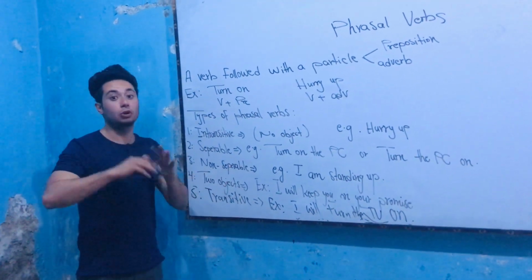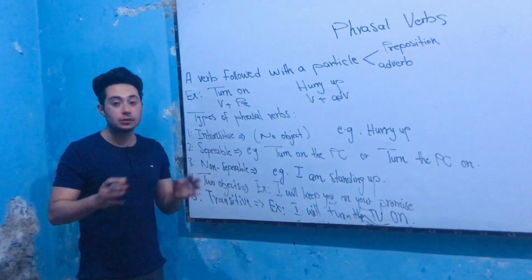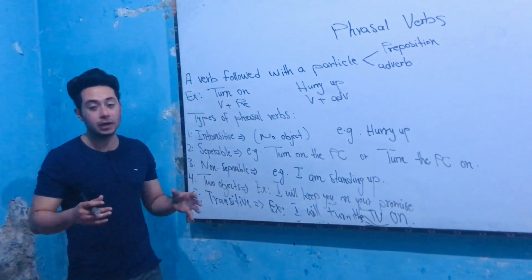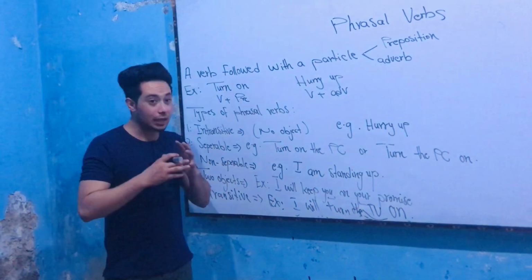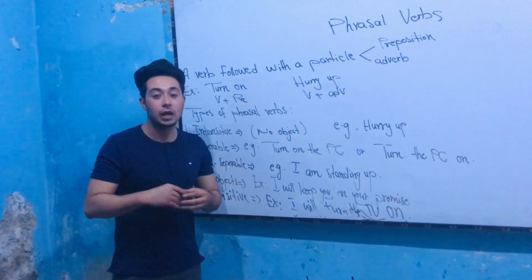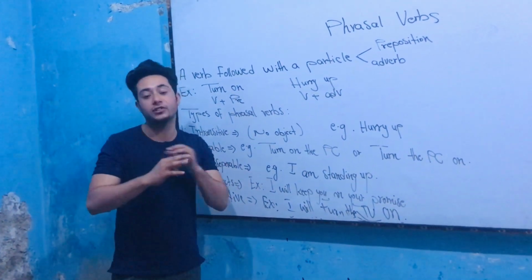The next one is the non-separable phrasal verb. Non-separable phrasal verbs are those phrasal verbs that there is no possibility of separating. For example, stand up, sit down. With stand up and sit down, there is no way of separating them.